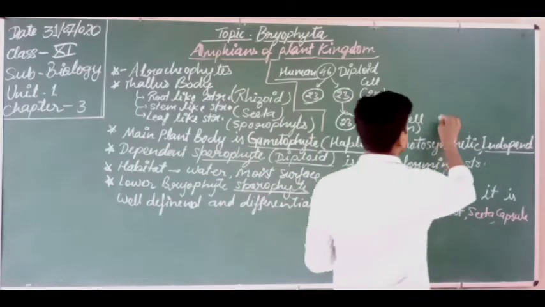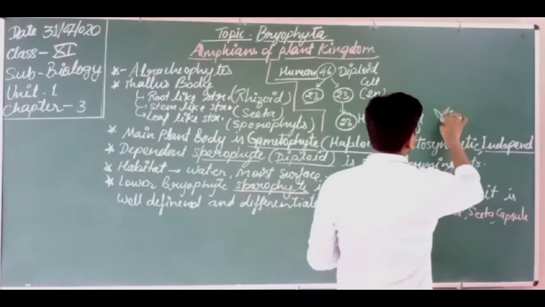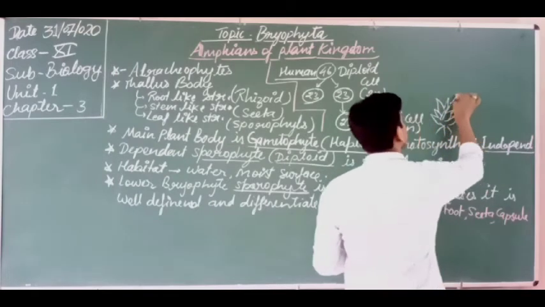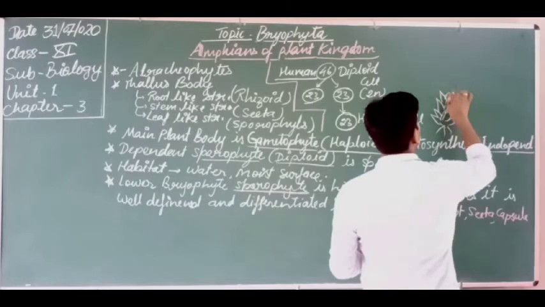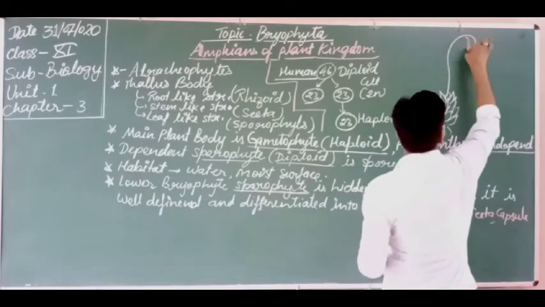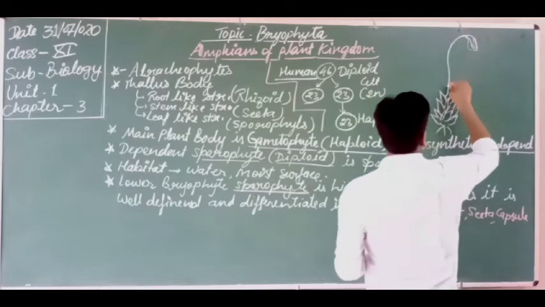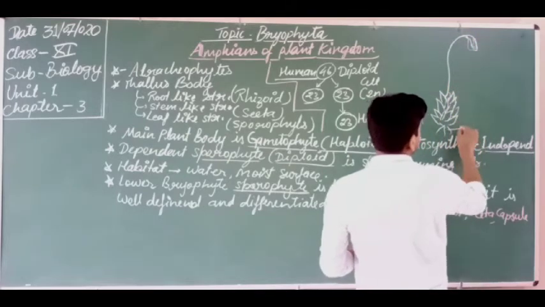So I am just drawing it here. Dear students, you must remember the diagram of mosses, or the sporophyte of mosses. So it looks like this. Okay, so here it looks like this. These are the rhizoids.